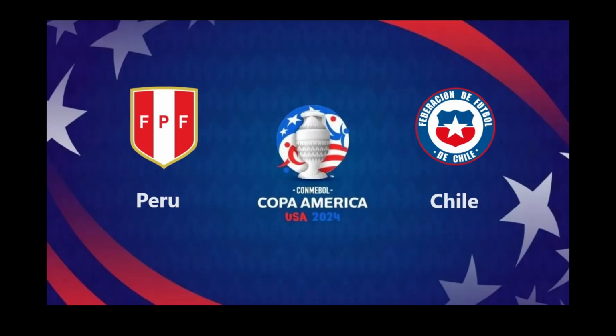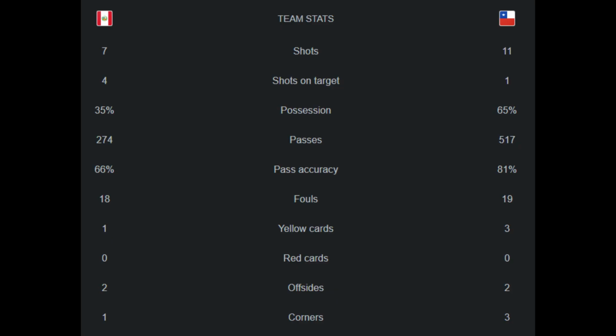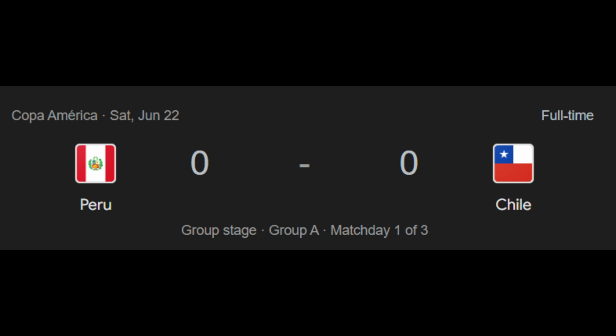In the second match of the Copa America, Peru faced Chile. It was a very slow match, so I don't have much to say about it. The match ended with the score 0-0.